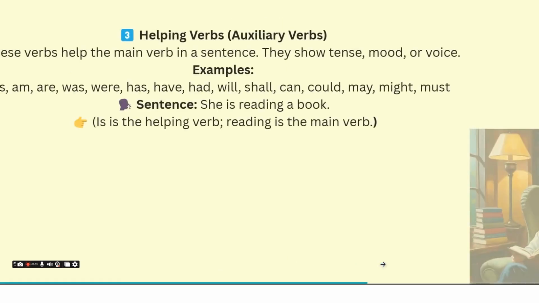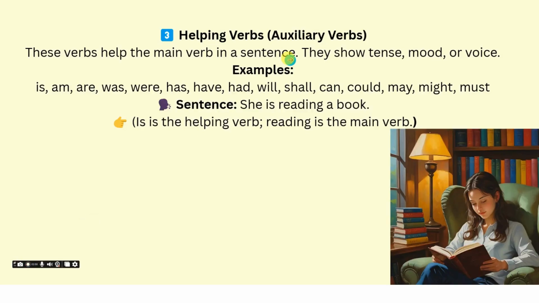So now let's go to the next type of verbs. The next type is helping verbs. We call them auxiliary verbs too. They help the main verb by showing tense, mood, or voice. So what do helping verbs do? Helping verbs help the main verbs in the sentence. They show the tense, mood, or voice. For example: is, am, are, was, were, has, have, had, will, shall, can, could, be, might, must. These are all helping verbs. They help the main verb to give the complete sense of the sentence.